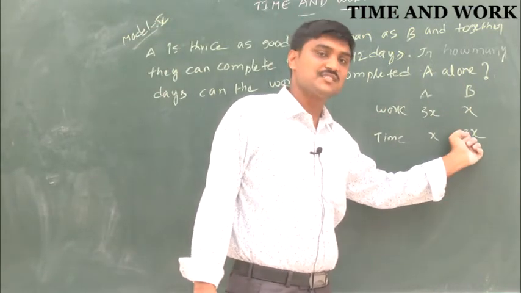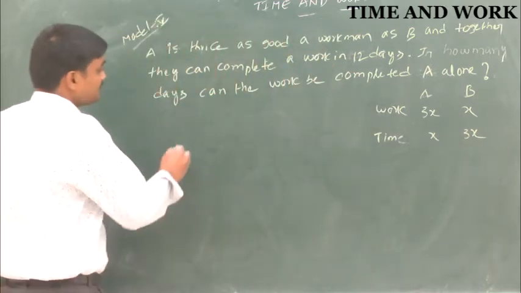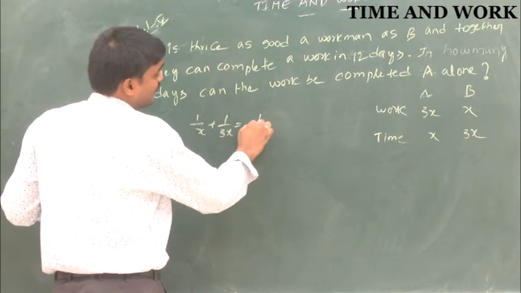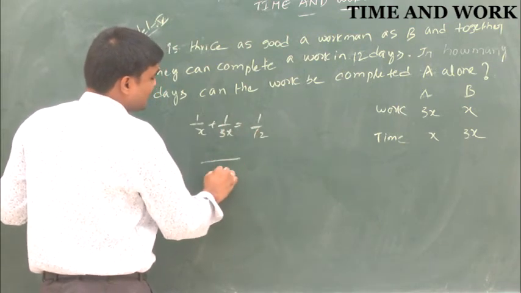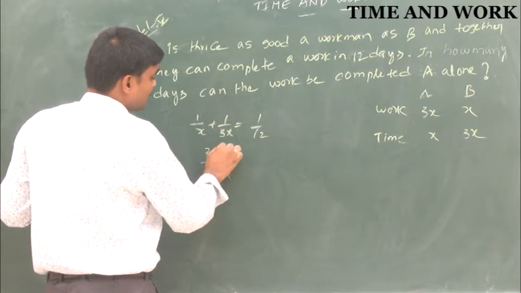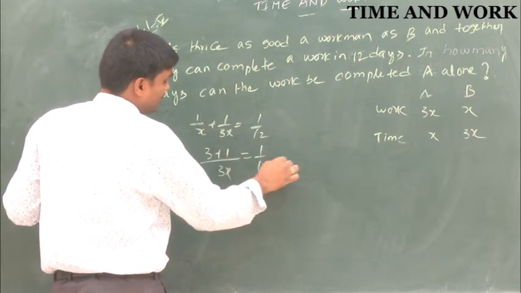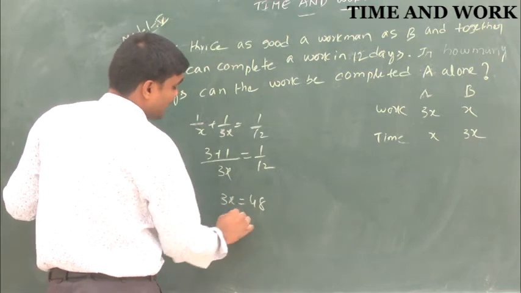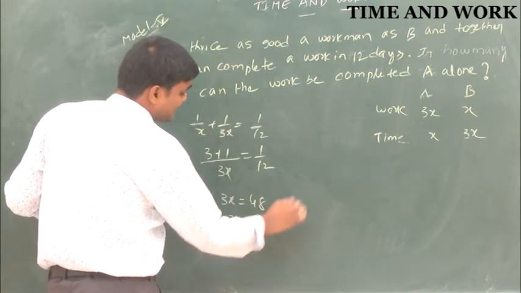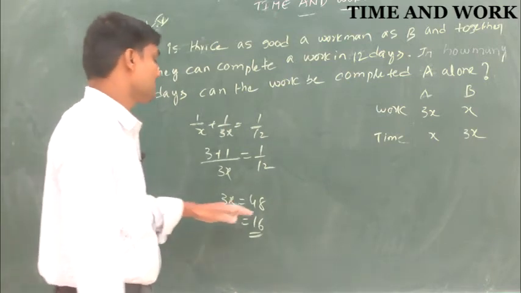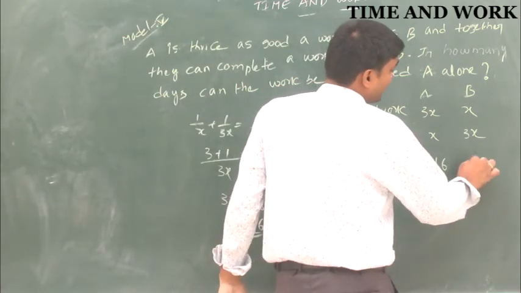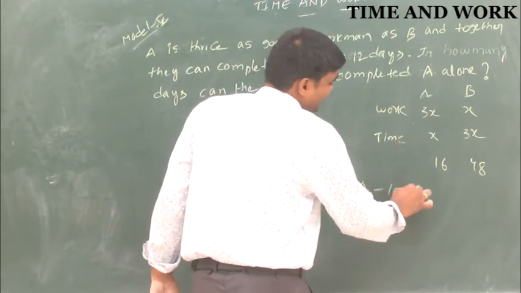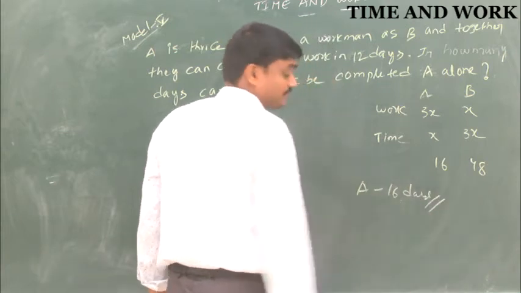This is the thrice efficiency. So 1 by x plus 1 by 3x equals 1 by 12. The LCM is 3x, so (3 plus 1) by 3x equals 1 by 12. So 3x equals 48, x equals 16 days. So A alone takes 16 days, B alone 48 days, but the question asks for A alone, so that is 16 days.